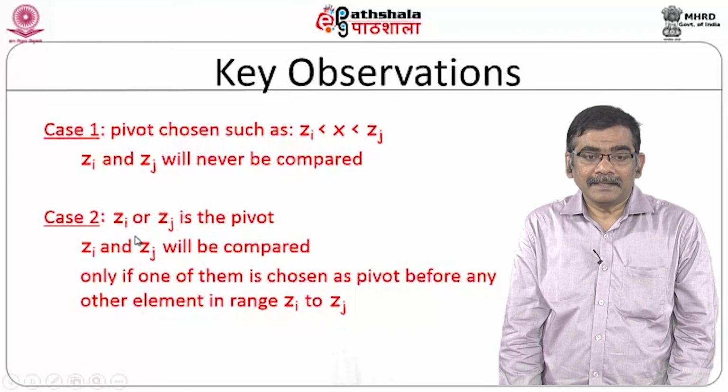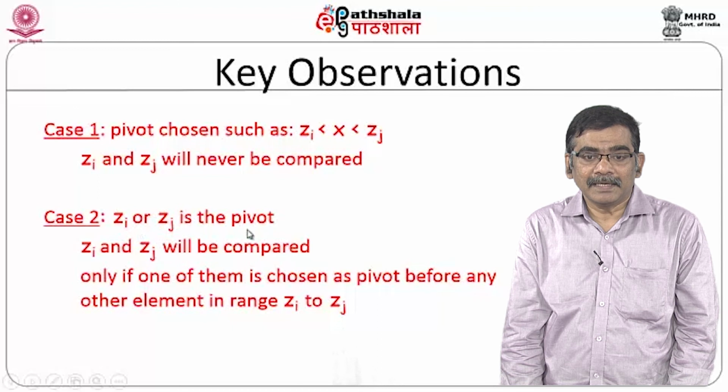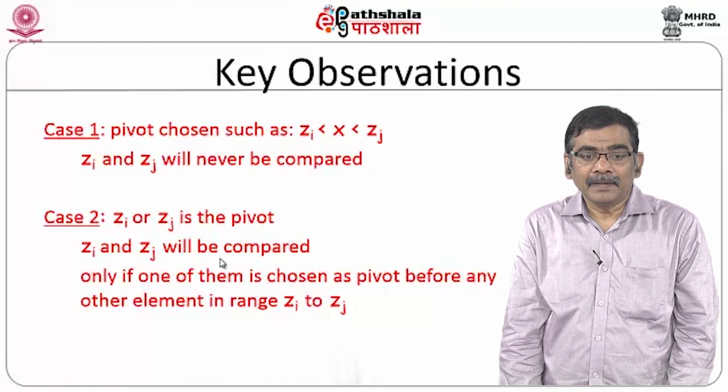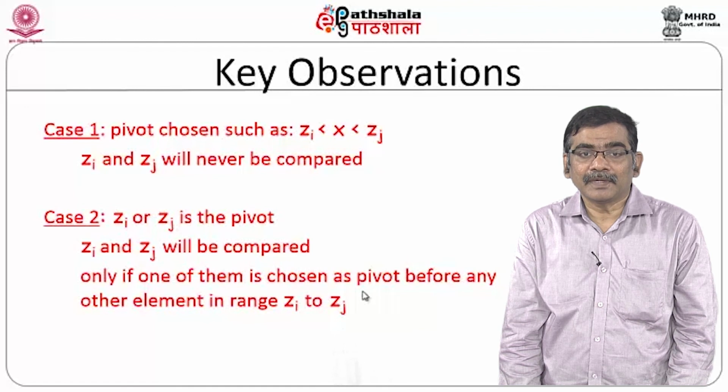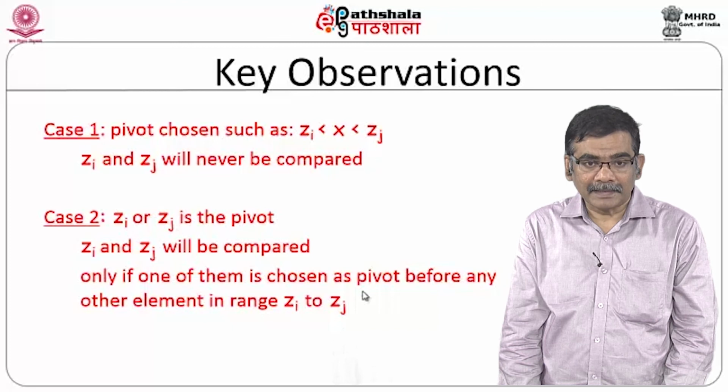When is the comparison done? When Zi or Zj is chosen as the pivotal element, then Zi and Zj will be compared. That means only when either Zi or Zj is chosen as the pivotal element before any other element is the comparison done.